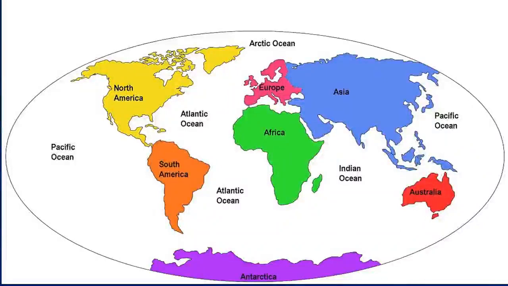So this is a world map that you can see. You can see the different continents and the oceans in this. So the Asian continent and African continent, North America, South America, this is Europe, and Antarctica, Australia, and this is Antarctica. These are the continents that we have.